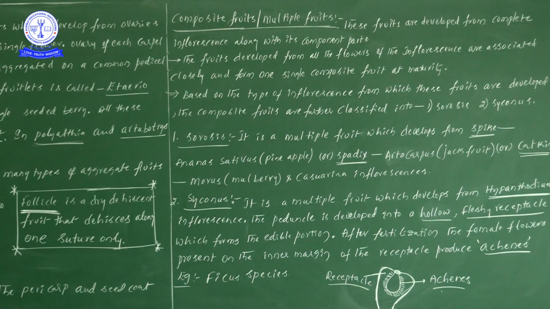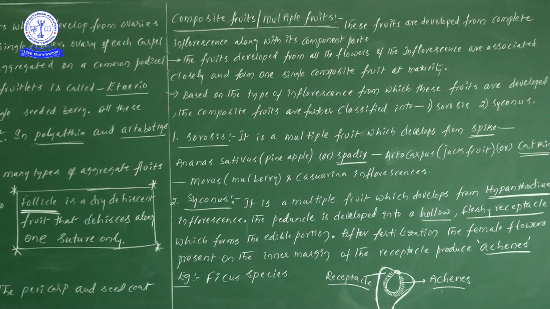Next one, catkin. Catkin is also one type of inflorescence. From the sorosis point of view, the catkin inflorescence develops into multiple fruits in the case of Morus, the mulberry plant. Next one, Casuarina can also be taken under catkin.